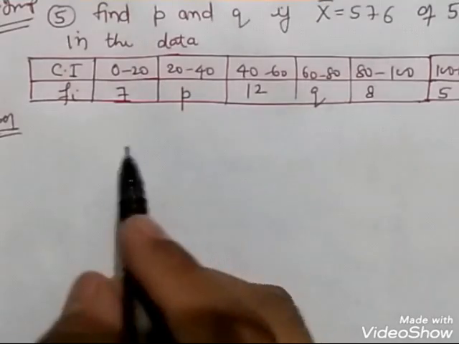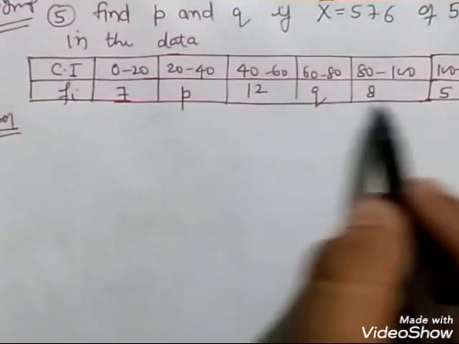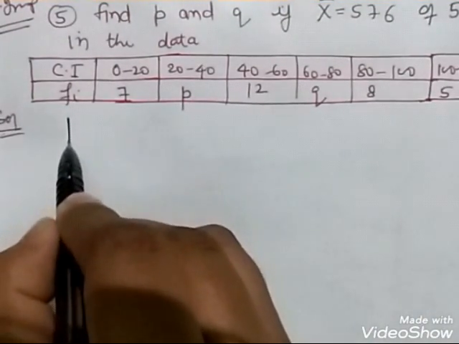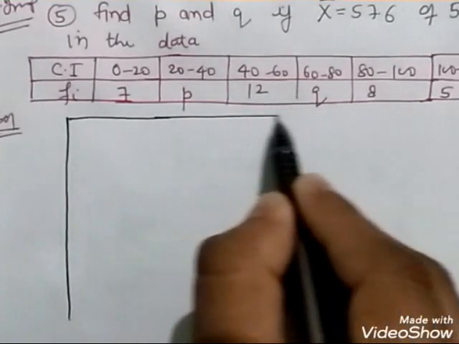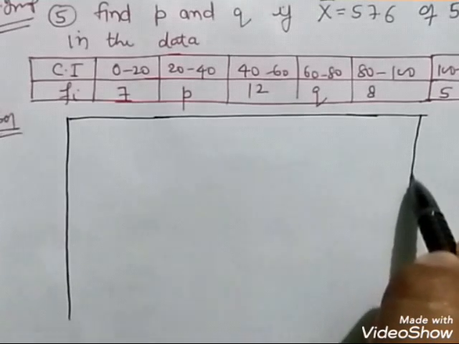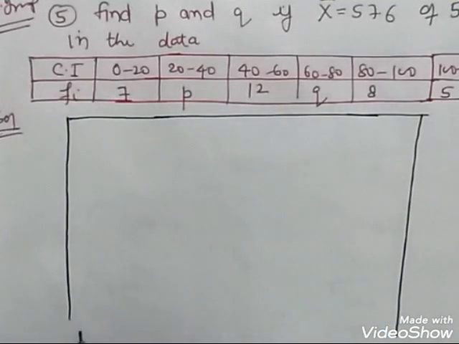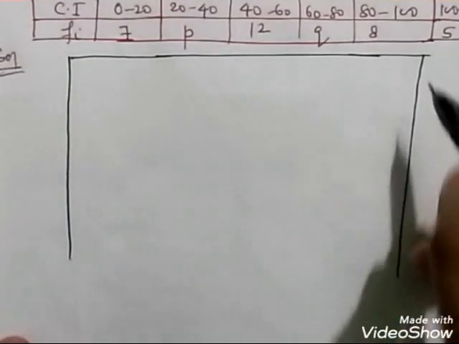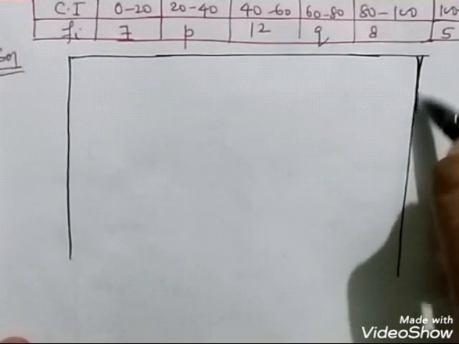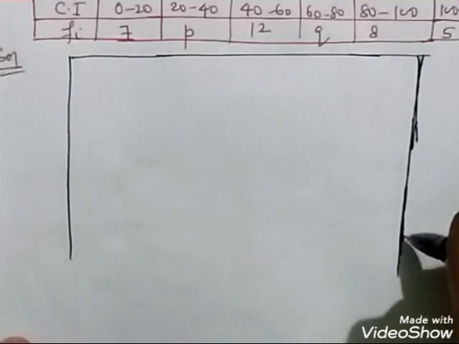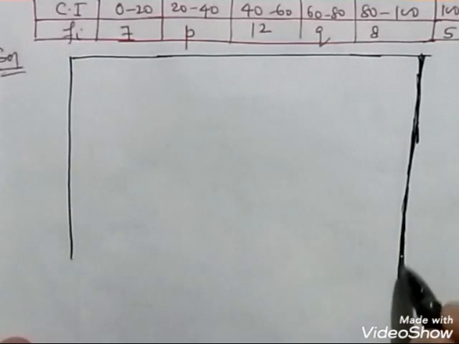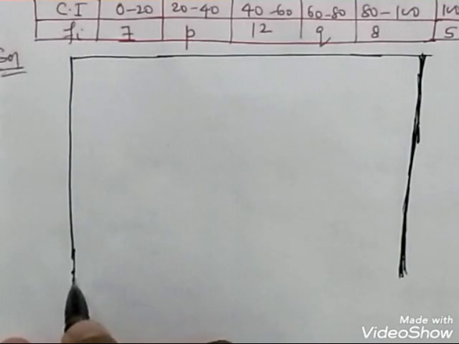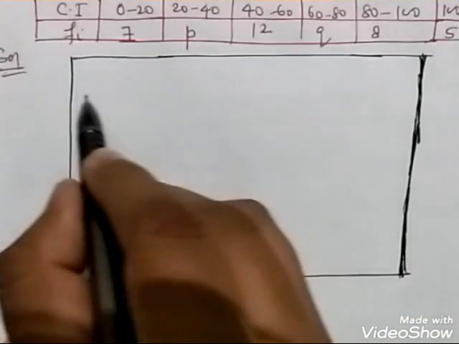So what we need to do is, first of all, the sum of the observations. I'll write it in a proper way. Make a table over here.